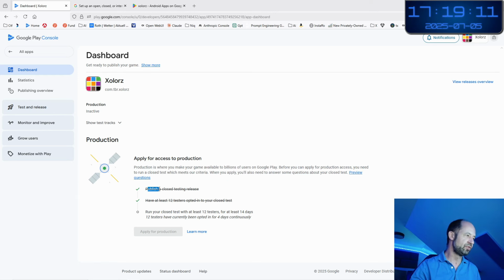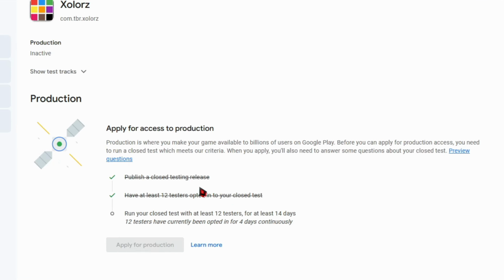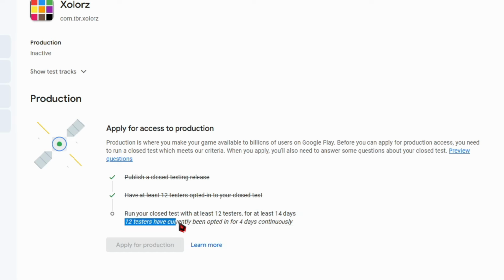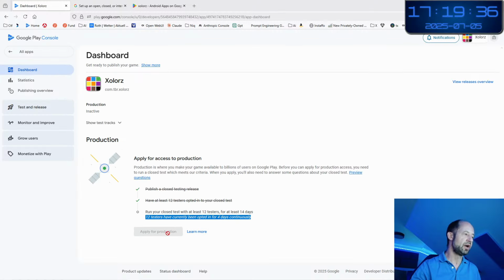So you see, publish a closed testing release. I have done it. Have at least 12 testers opted in to your closed test? Then what I must do is run your closed test with at least 12 testers for at least 14 days. And currently, 12 testers have been opted in for 4 days continuously, and the apply for production button is